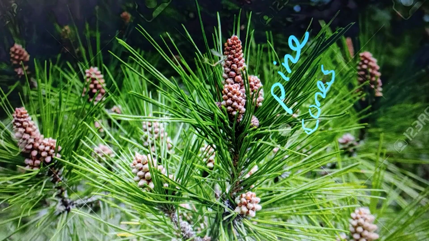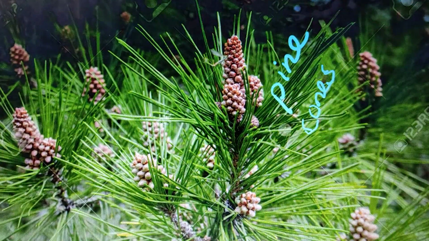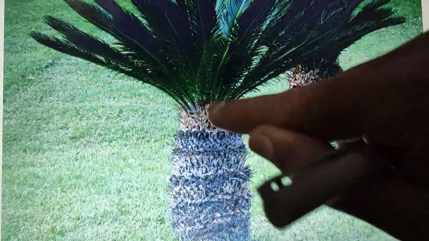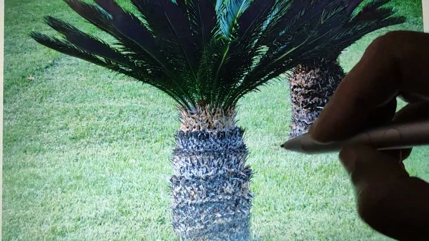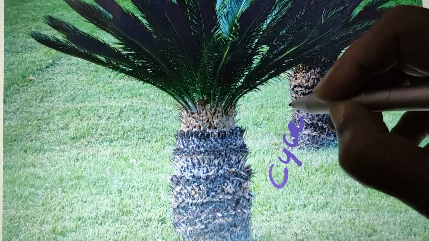And these plants are usually trees, and they are evergreen. The leaves will be always green. Another example I will show you. Here you can see this particular plant is called a cycas plant, C-Y-C-A-S.